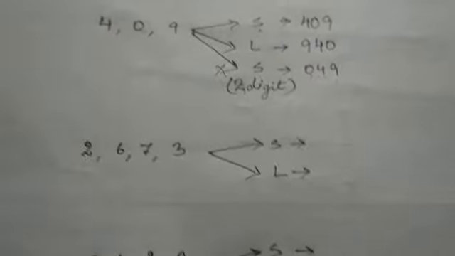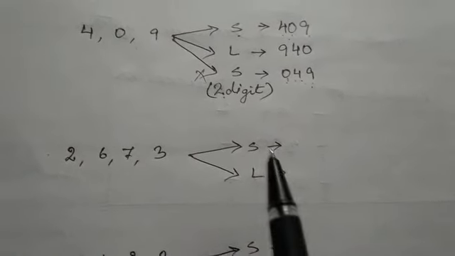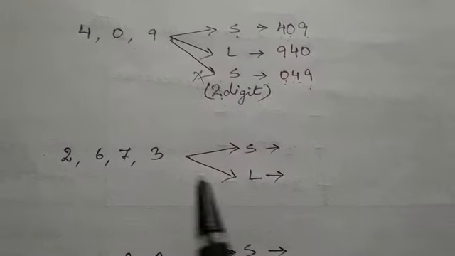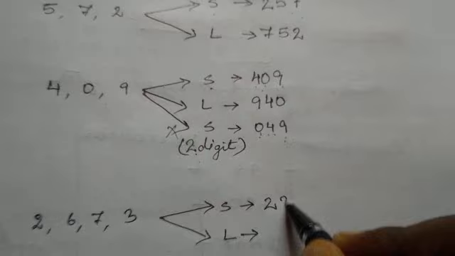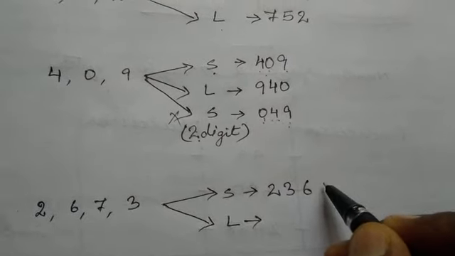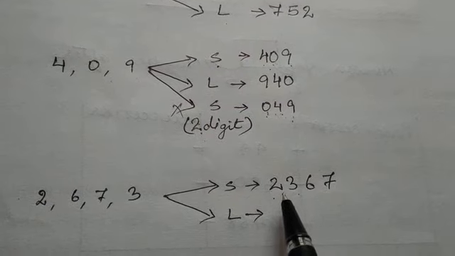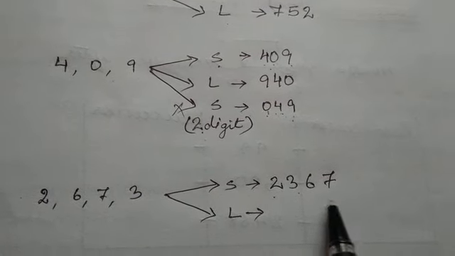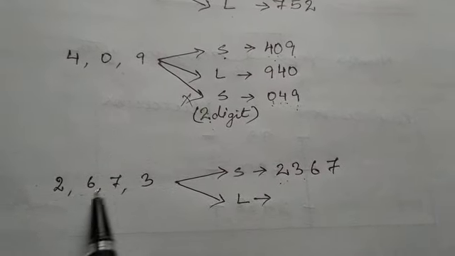Now let us see the 4-digit numbers. This also you are supposed to do the same way. The smallest number will be made by arranging the digits in ascending order. Let us arrange 2, 3, 6 and 7. So 2367. This becomes a 4-digit number, the smallest 4-digit number using these 4 digits.